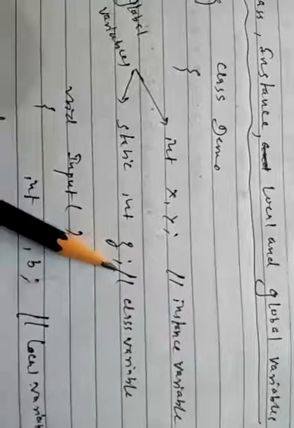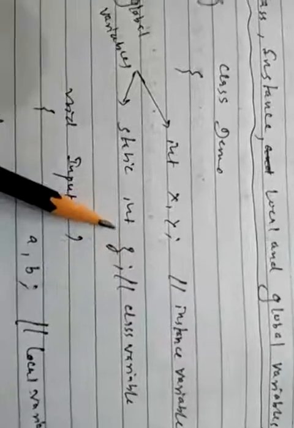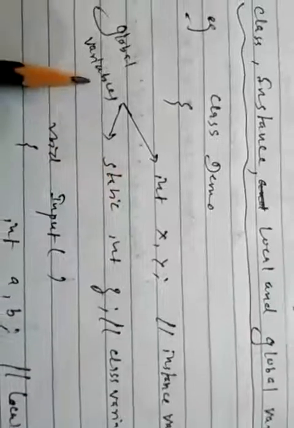That's why they are called instance variables. z is a static variable, so this is called a class variable, and only one copy will be generated, and each object will share the copy of z. And x, y and z are all called global variables here because they are declared outside all the functions in a class.